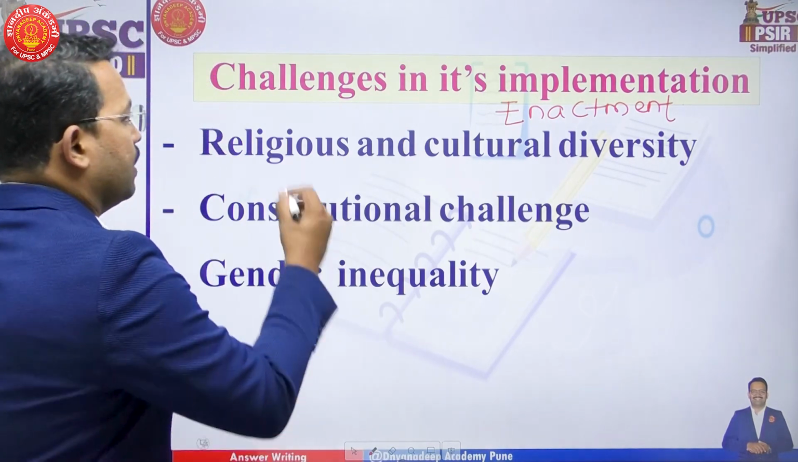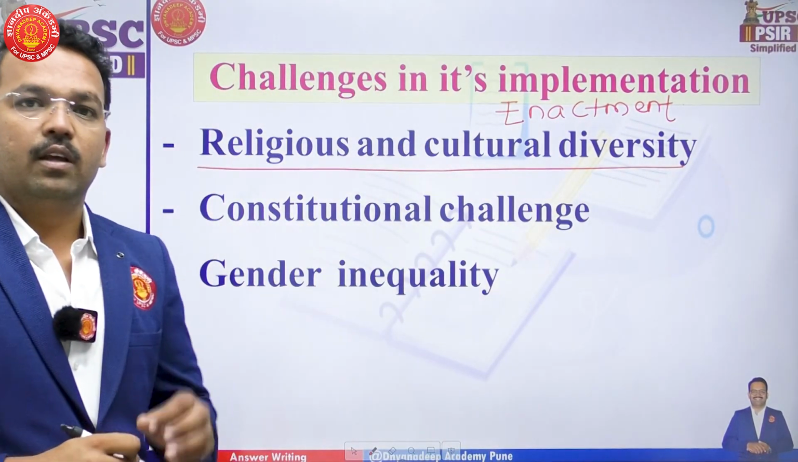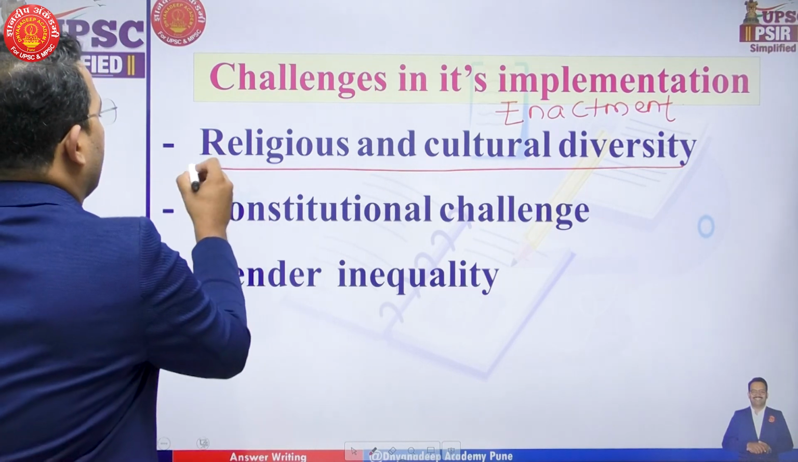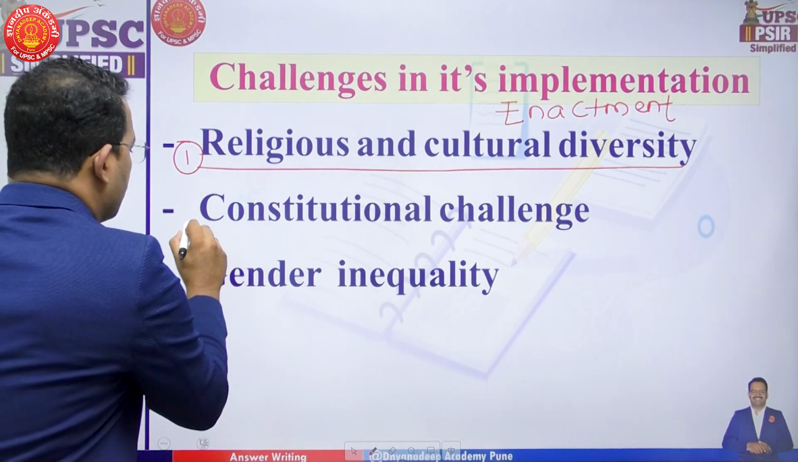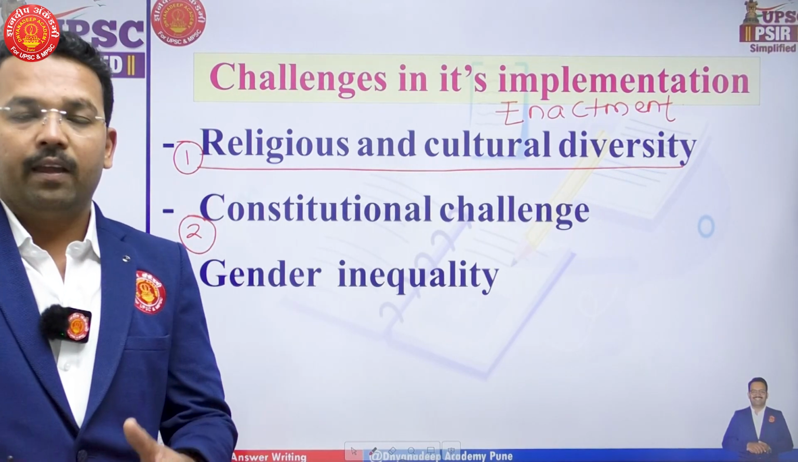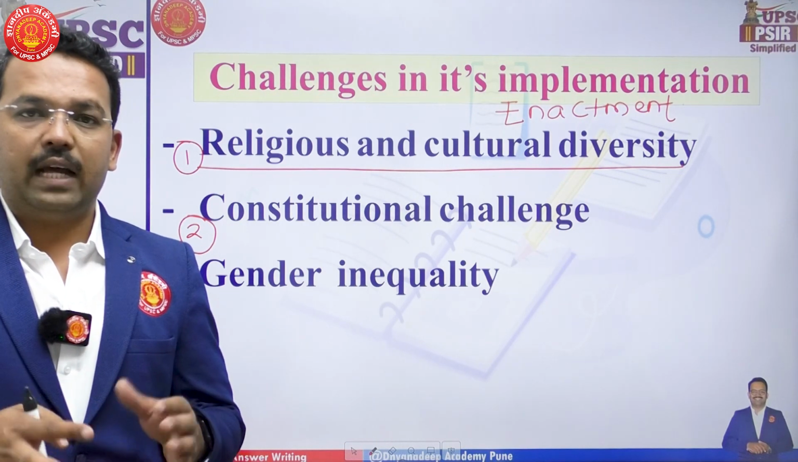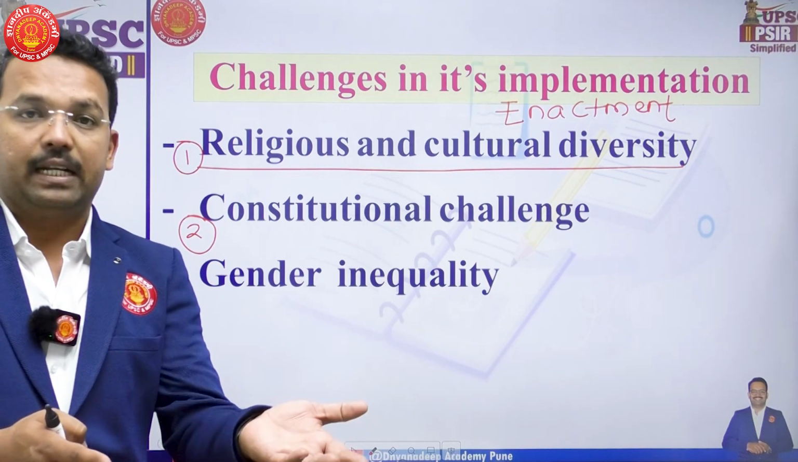First difficulty is religious and cultural diversity. I am not going to discuss these things; you are expected to understand these points on your own. So the first difficulty in enacting is religious and cultural diversity. Second, constitutional challenge. Why? Because our constitution is very diverse, and if we try to make a full-fledged law on the Uniform Civil Code, as it is a DPSP, it might affect certain parts of fundamental rights.